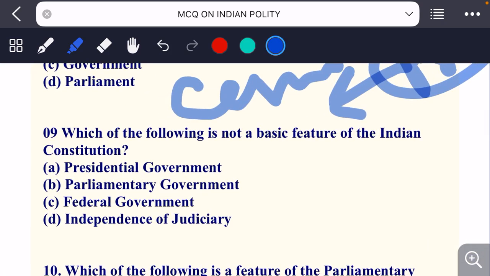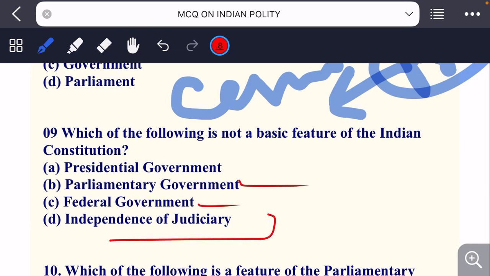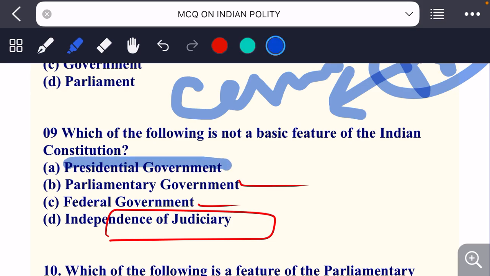Next question, which of the following is not a basic feature of Indian Constitution? कौन सा इनमें से बेसिक फीचर नहीं है इंडियन कॉन्स्टिट्यूशन में? Presidential government, parliamentary government, federal government and independence of judiciary. So if you look at the options, parliament form of government we apply that. Federal government is also there, we share powers between center and state. Independence of judiciary is also there, so the option here will be presidential government.